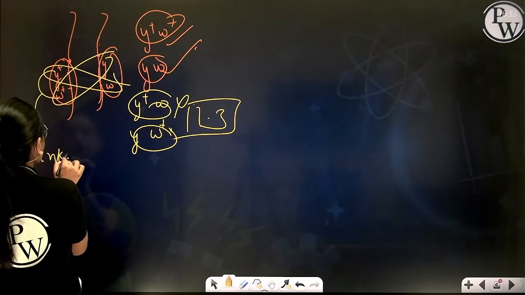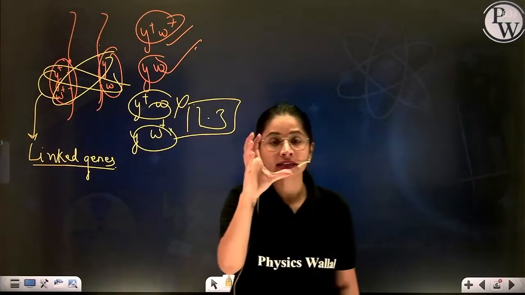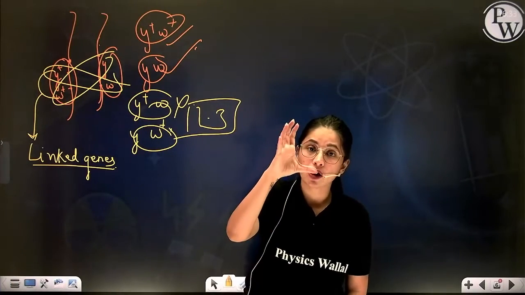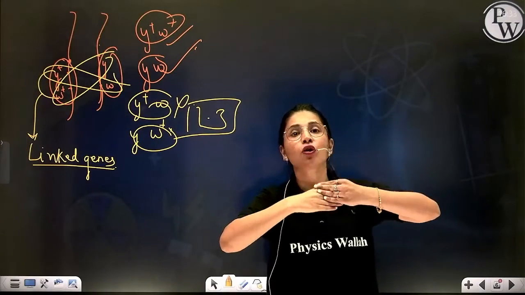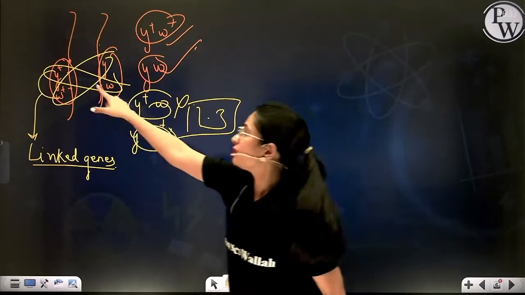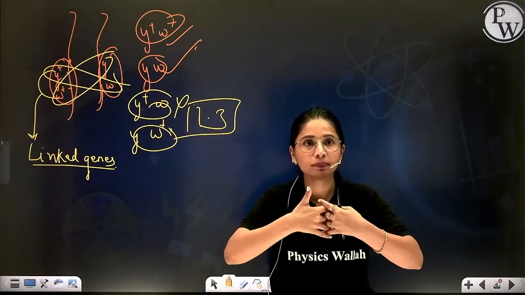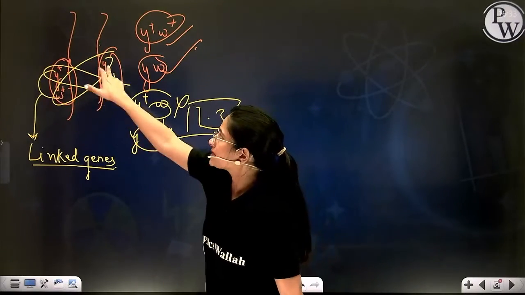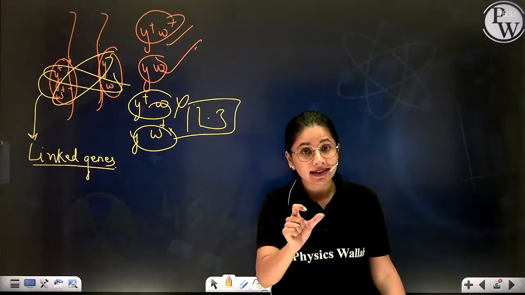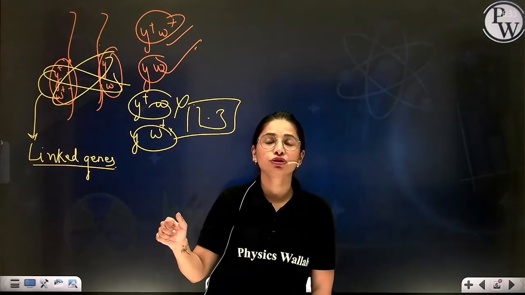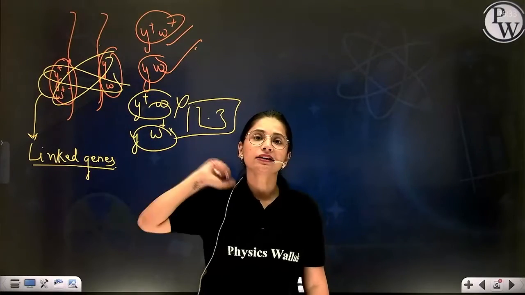Now these two are called linked genes. Linked means they got associated, they got held together, because of which they are not allowing the exchange of genetic material. This Y plus and W plus and Y, they are not able to meet, because Y plus and W plus hold each other very tightly, as the distance between the two genes is very, very less. Such genes are called linked genes.